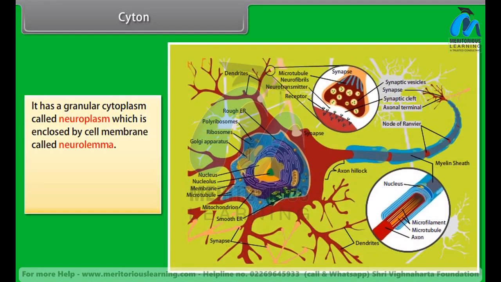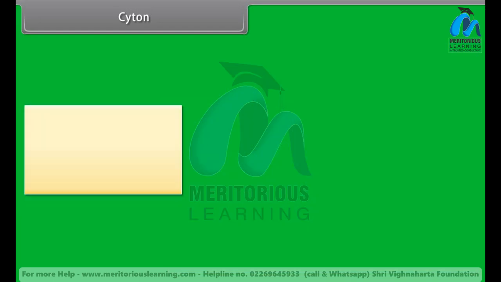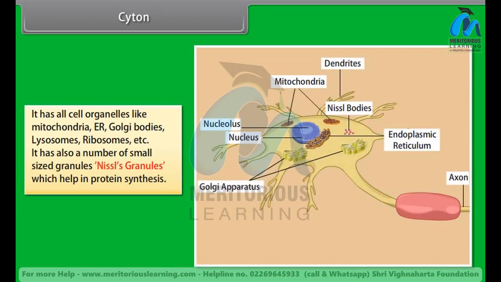It has a granular cytoplasm called neuroplasm which is enclosed by a cell membrane called neurolemma. It also has a large, spherical and central nucleus with a nucleolus. It has all cell organelles like mitochondria, ER, Golgi bodies, lysosomes, ribosomes, etc. It also has a number of small granules, Nissl's granules, which help in protein synthesis.